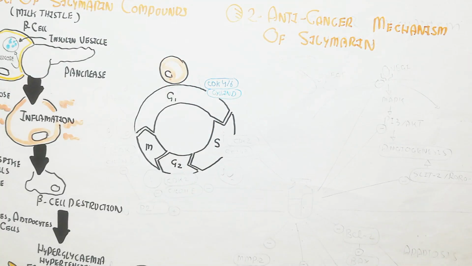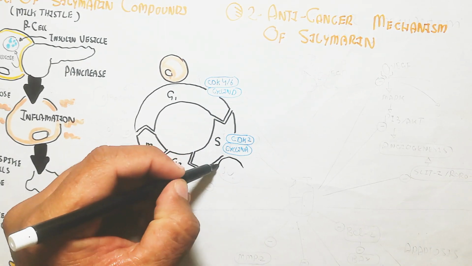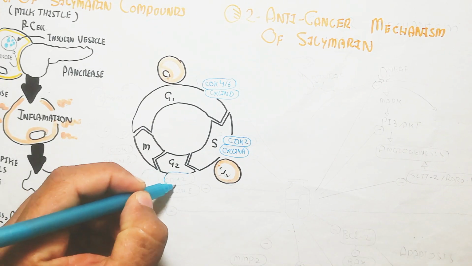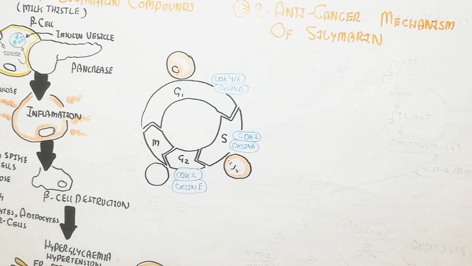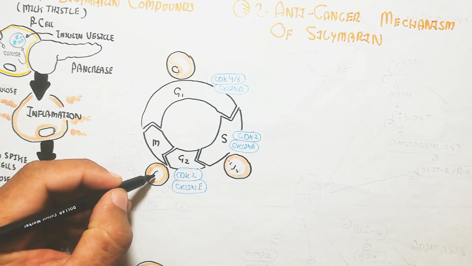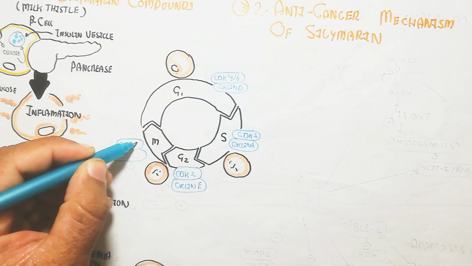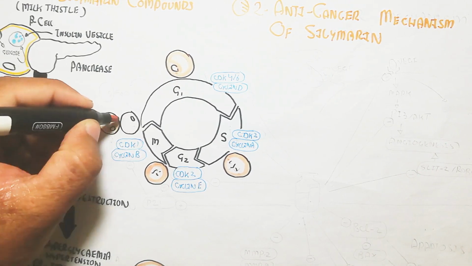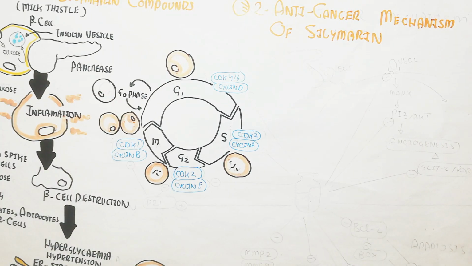This is basically the cell cycle, in which the G1 phase requires the CDK, cyclin dependent kinase, and cyclin D and CDK4 and 6, and the synthesis S phase requires CDK2 and cyclin A, while the G2 phase requires CDK2 and cyclin E, while the M phase requires CDK1 and cyclin B. In this way, for cell division, there is the S phase, G2 phase, and the mitotic phase, and this is the G0 phase for the rest.